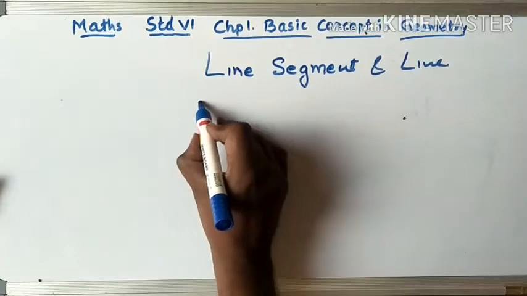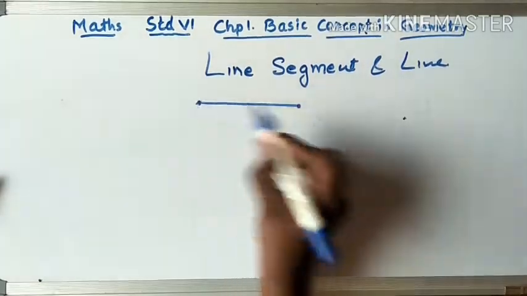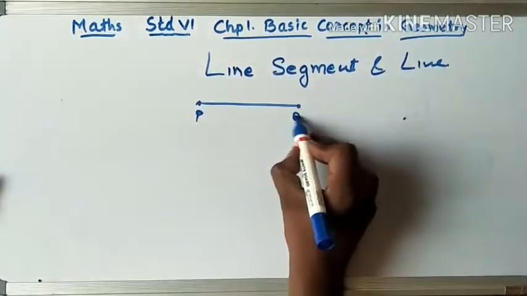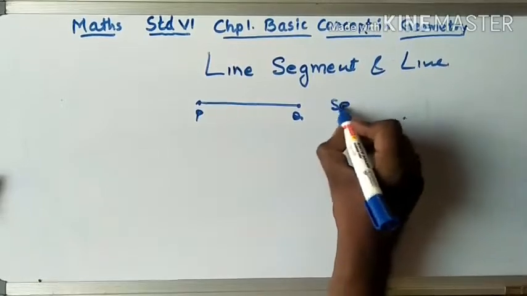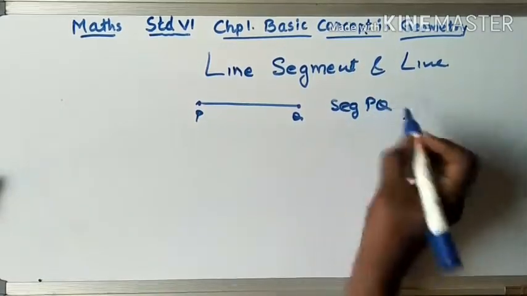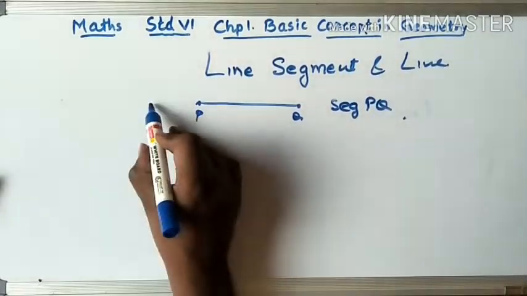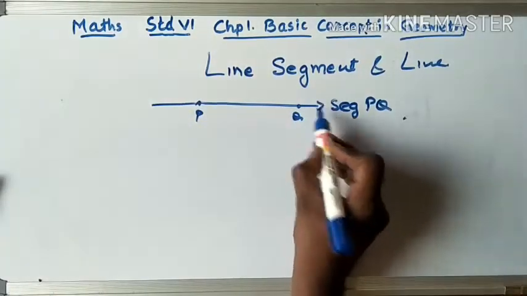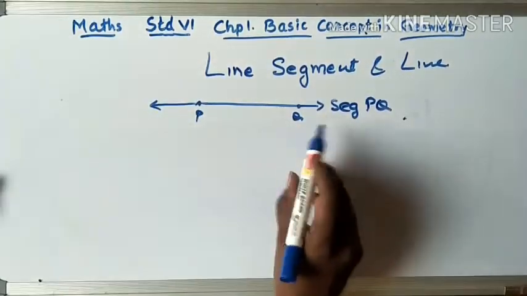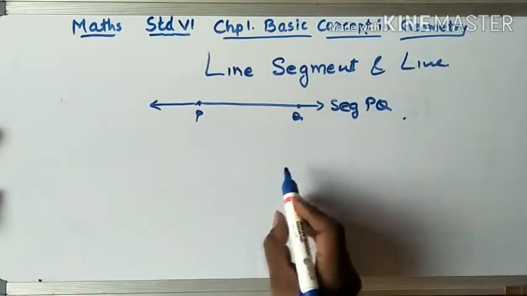Once again, if there are only 2 points, P and Q, we call this segment PQ. But this segment is in the line. If I extend this, we call this a line. The extended line, we call it a line.